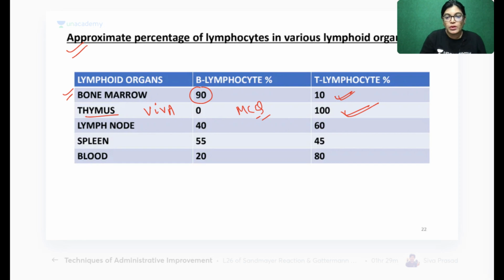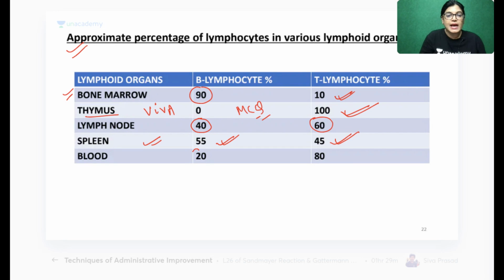Yes. Lymph node consists of 40% B lymphocytes and 60% T lymphocytes. Spleen, this is approximate. This is giving you an approximate idea of the percentage of B and T lymphocytes. Spleen has 55% B lymphocytes and 45% T lymphocytes.